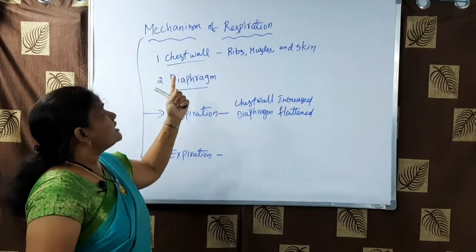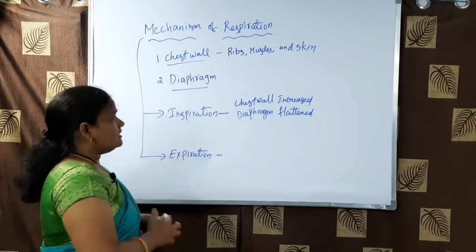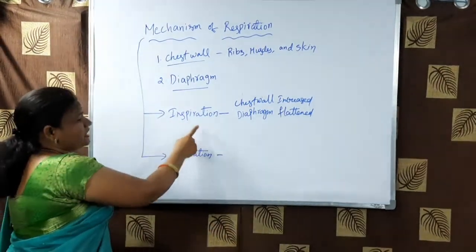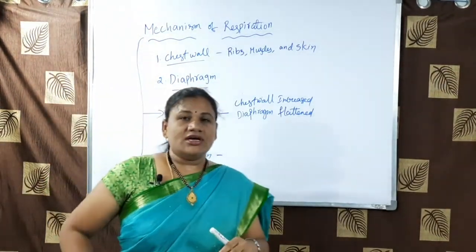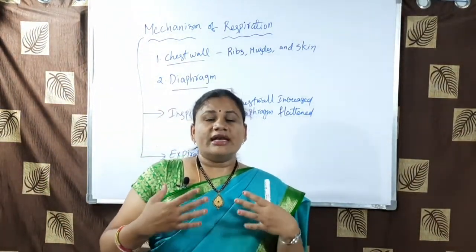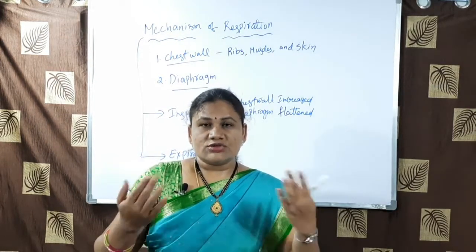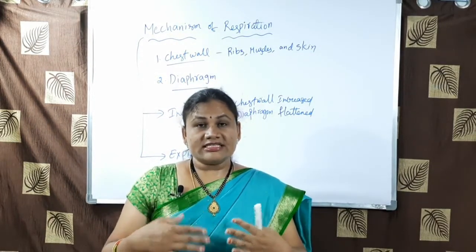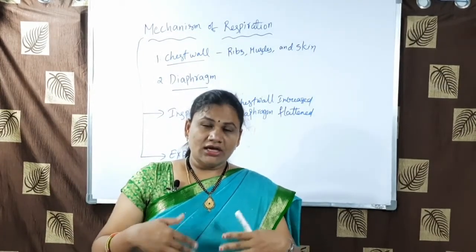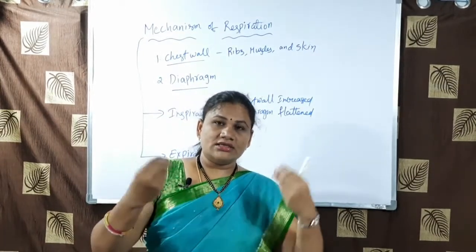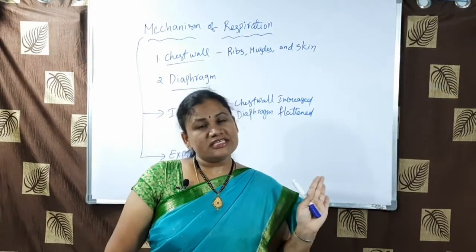So the complete mechanism of respiration happens in two stages, that is inspiration and expiration. During inspiration the chest wall becomes enlarged, the volume increases so that air rushes inside, and at the same time the diaphragm becomes flattened, the volume increases, and air enters the lungs. That process is inspiration.